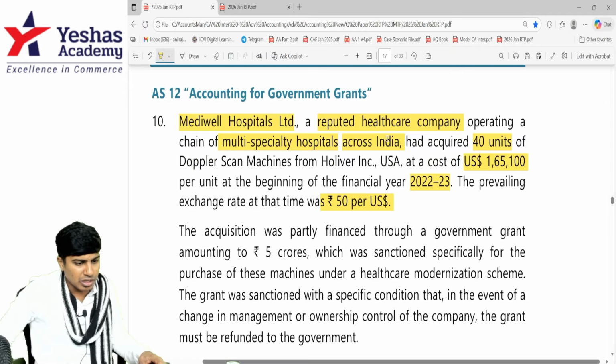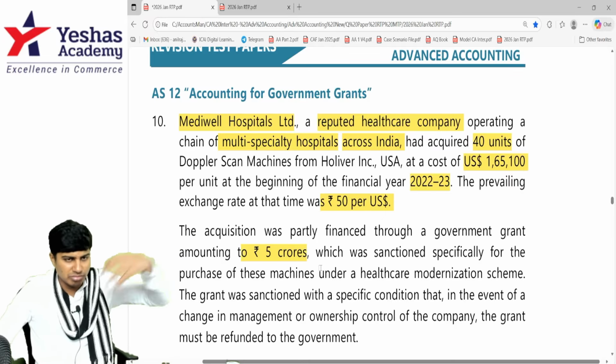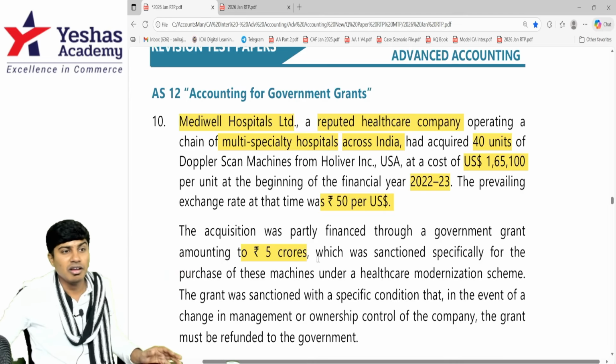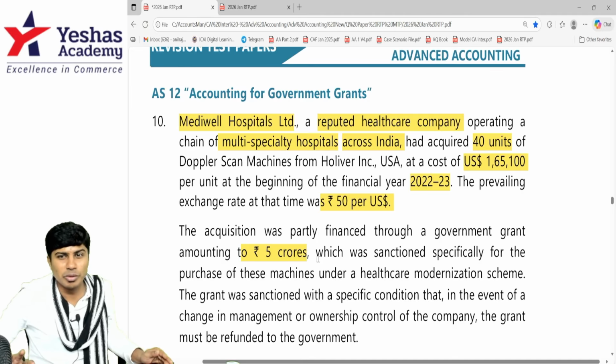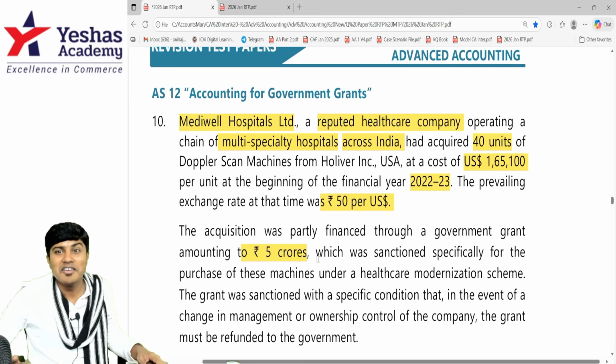What do we have after that? The acquisition was partly financed by a government grant amounting to 5 crores. The government told you, you are doing a good job, I will give you 5 crore rupees. Take it. 5 crore. Each crore is how many lakhs? 1 crore is 100 lakhs. 5 crores is 500 lakhs.